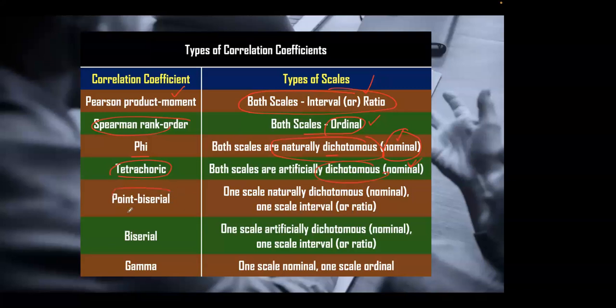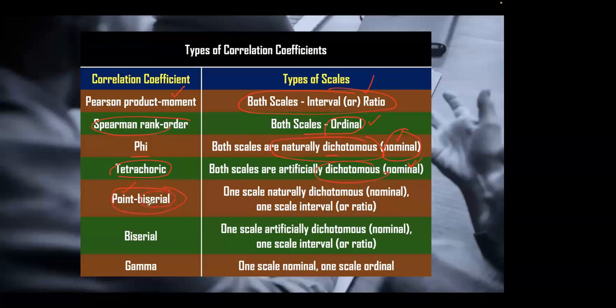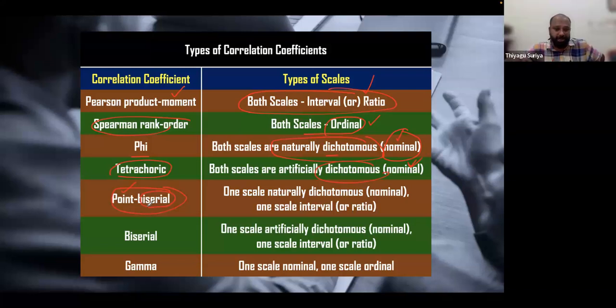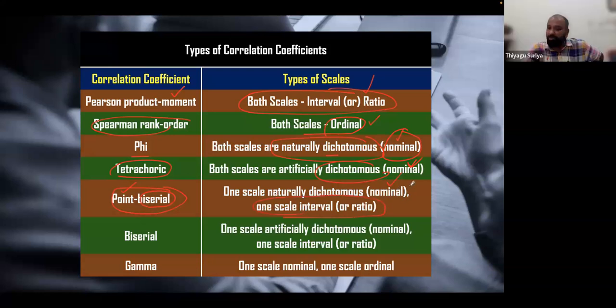Now we can see the point biserial. Listen, in point biserial there are two terms: one is point, the other is serial. Serial is nothing but sequence, and a sequence is nothing but continuous, right? Therefore, how many variables do we have? Two variables. One variable is nominal, the other variable is interval or ratio. Therefore, it is continuous.